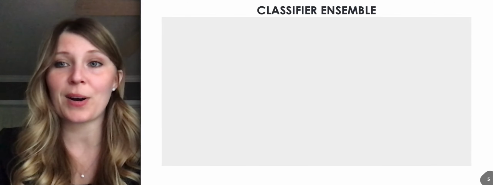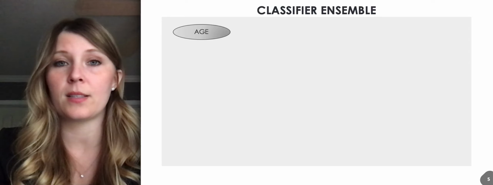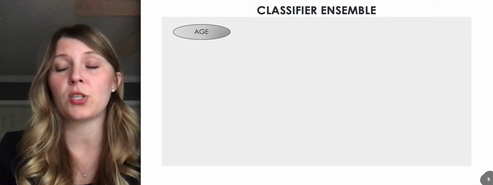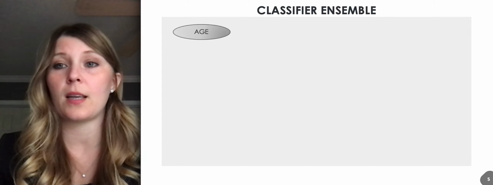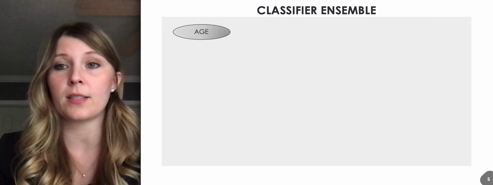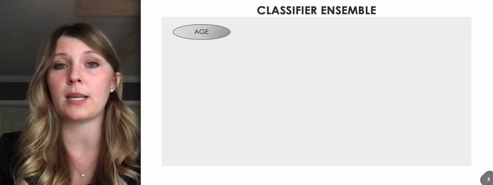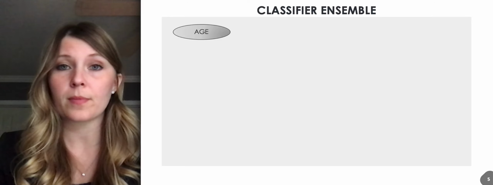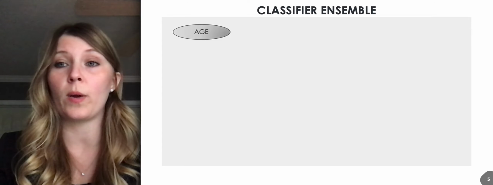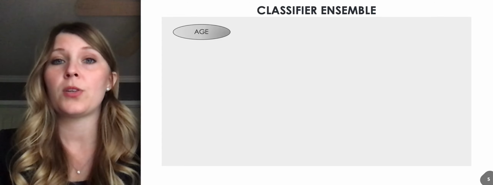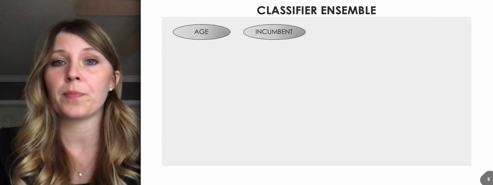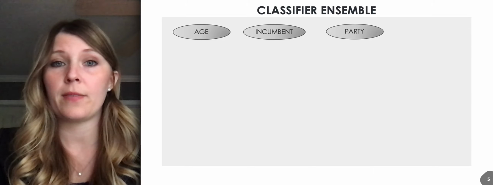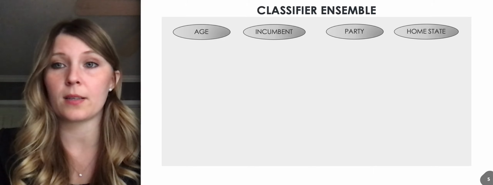Okay, so the first part of my machine learning model is a classifier ensemble. So basically what this means, a classifier is a machine learning model that classifies a data point into a certain class. So for our purposes, it's going to take a certain data point, also known as a candidate, with certain features, and it's going to classify it into either a winner category or a loser category. So the features that it's going to look at are age, whether or not they're an incumbent, so that's a true-false value, their party affiliation, and their home state.